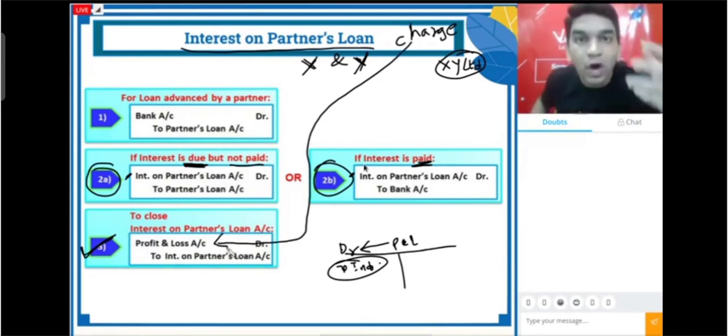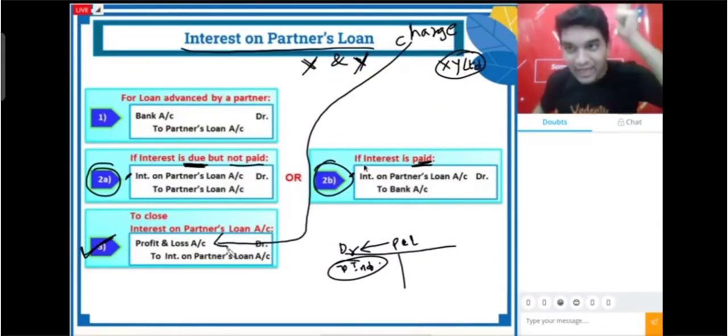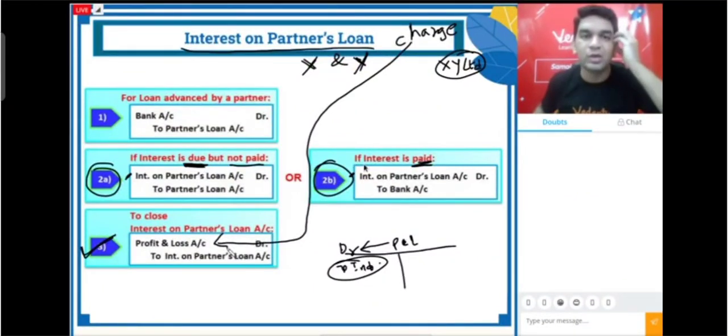I know I'm repeating one single thing many times. But why am I doing it? Because this clarity should reach you. I'm hammering this thing, so you can be very clear in your mind. Interest on loan is a charge, and that is the reason it will go to P&L account.